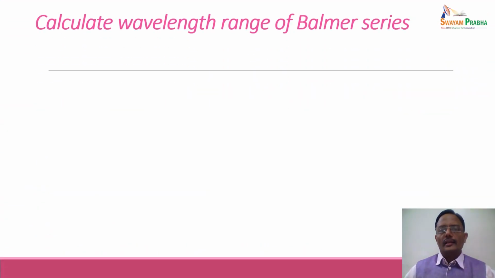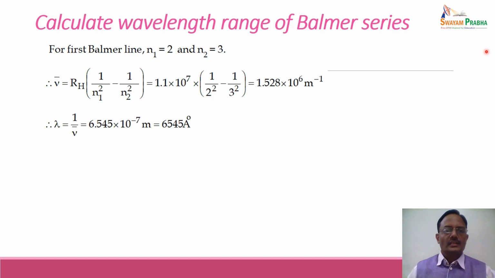Let us calculate the wavelength range of the Balmer series. For the Balmer series, the value of N1 is equal to 2 and the value of N2 will be 3, 4, 5, etc. The Balmer series is obtained when an electron jumps from higher energy levels to the second energy level.